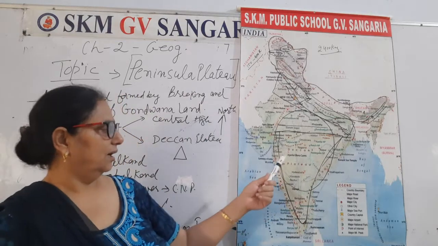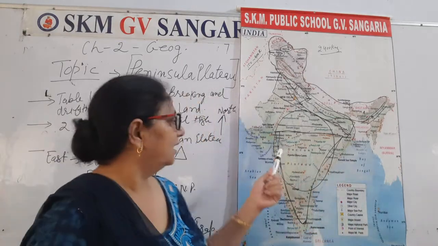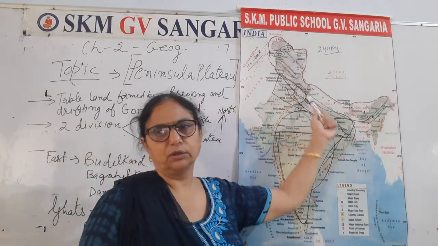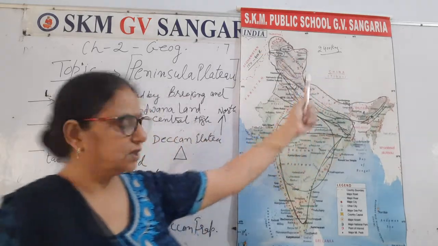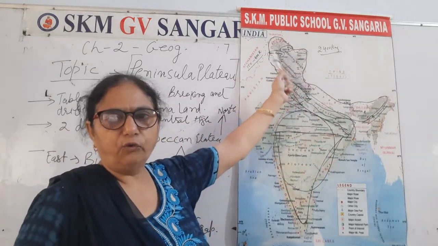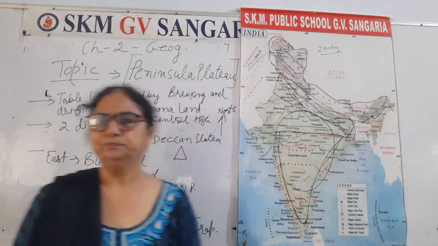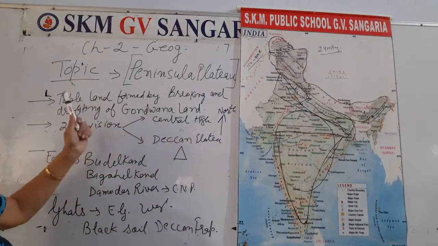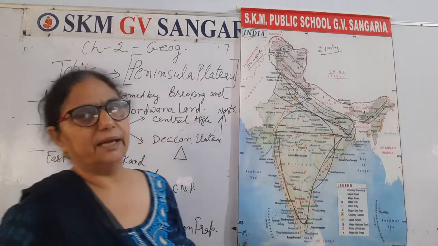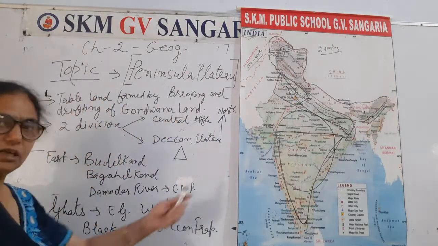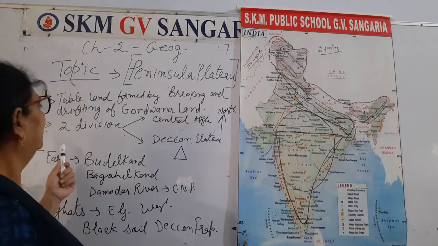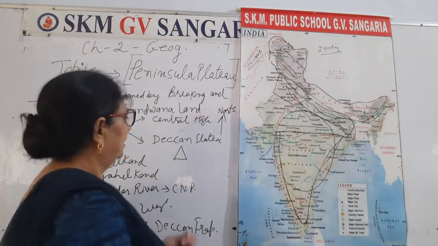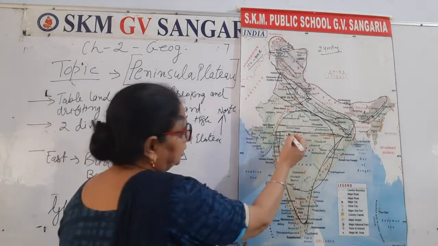Due to that drifting in the Gondwana landmass, this plateau was formed. Right? Like I told you about the northern mountains also, how these were formed. Now these are called Young Fold Mountains also, and this plateau is the southern peninsula plateau of India. It is a tableland formed by breaking and drifting of Gondwana land. You know that Gondwana land. Then it has 2 major divisions, right? One is Deccan Plateau and second is Central Highland.